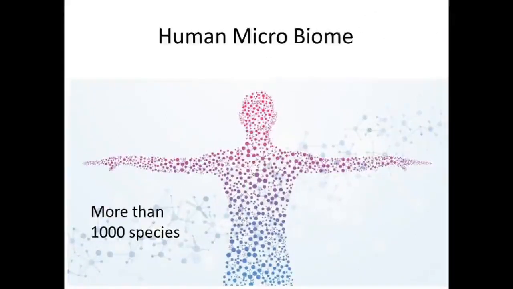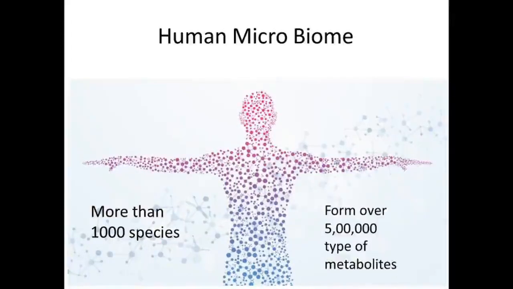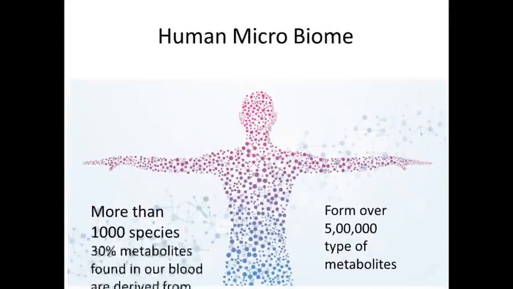So, further talking about the human microbiome, we see that there are more than 1,000 species living in and out of our body, and this forms over 5 lakh types of metabolites in our body.